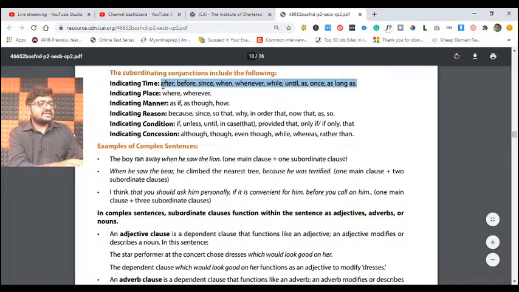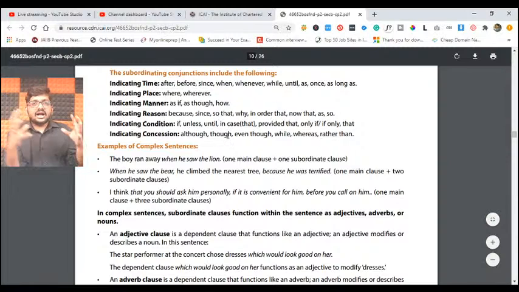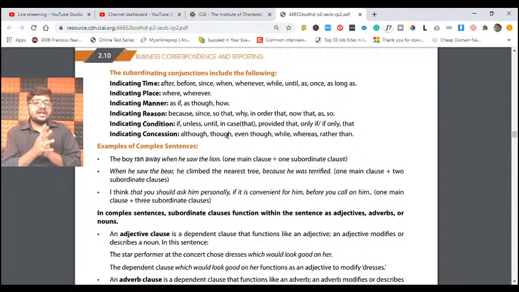It becomes a complex sentence. Understand? Similarly, place: where, wherever. Manner: as if, as though, how. Reason: because, since, that, why. All these are reason-based. Indicating condition: if, unless, until, in case. All these are used as conjunction points, which are used to attach clauses in a sentence.